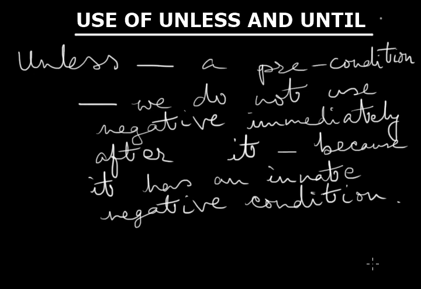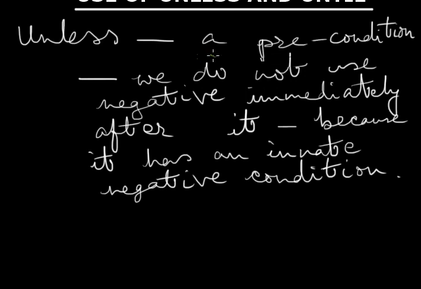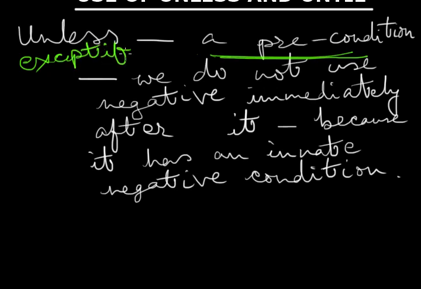Now we must remember that unless is a precondition. It's a sort of precondition. Unless is a precondition and it actually means except if. Or say if we put it in a sentence, it may sound like: if you do not do this, then this is going to happen. Except if this happens, this cannot be avoided. Something like that.